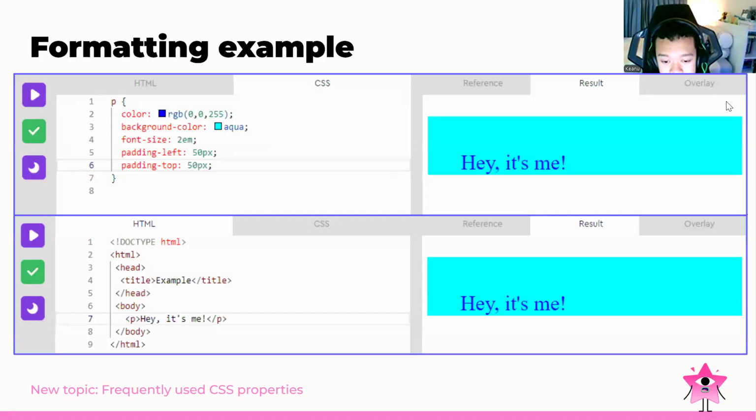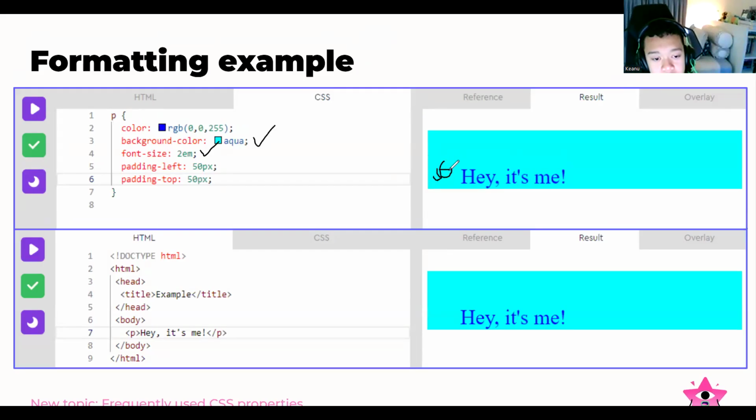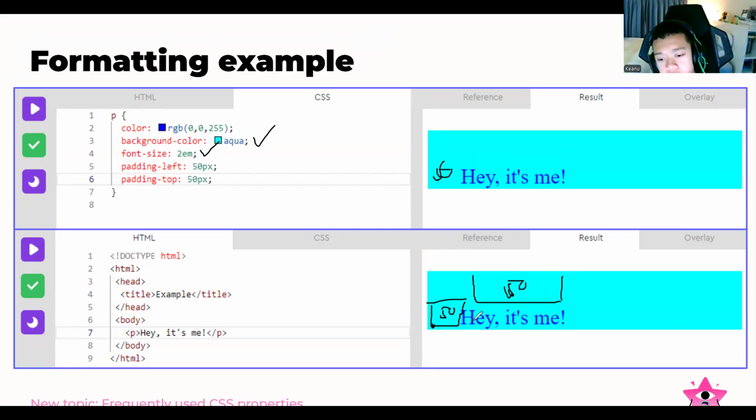As you can see, when we adjust the padding, you can see the font size here. We have the font size of 2 EM, and then aqua, and then we set the padding left to 50. As you can see, there's a space because we set this as 50. And for the top, we also add 50. So the text will be placed in this position because we set the left to 50 and the top to 50. Padding left, padding top.